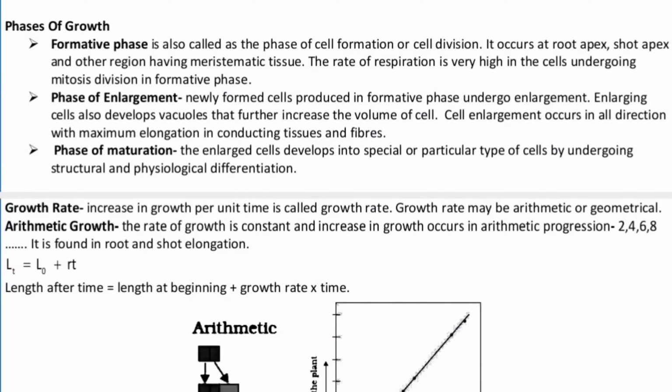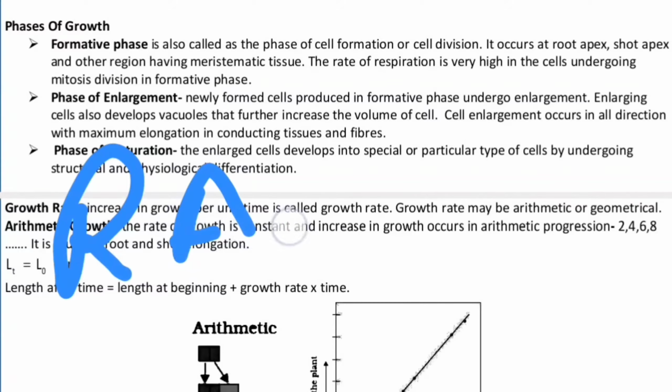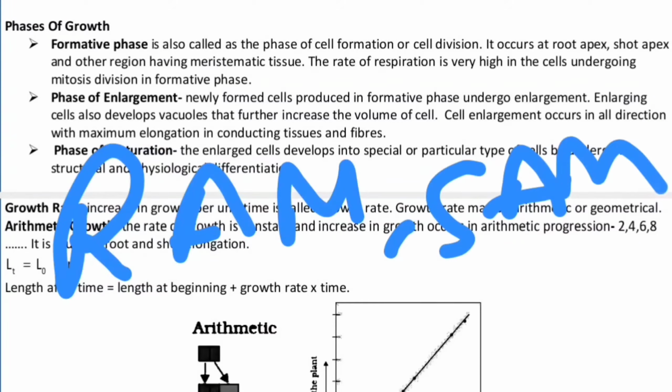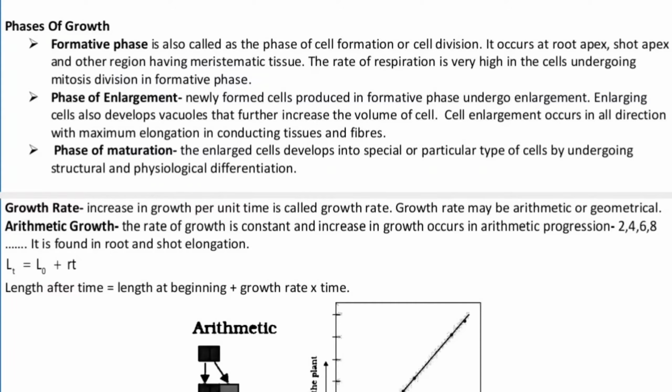Now, the phases of growth: the formative phase, the phase of enlargement, and the phase of maturation. The first phase is the formative phase, also called the phase of cell formation or cell division, which occurs at the root apex and the shoot apex, that is, RAM and SAM, which have the meristematic tissue. The rate of respiration is very high in the cells undergoing mitosis during the formative phase. So continuous division and redivision occurs in the formative phase at the meristematic tissues.